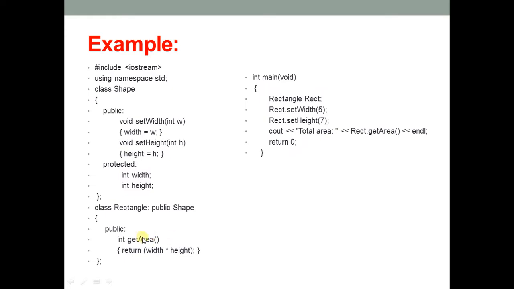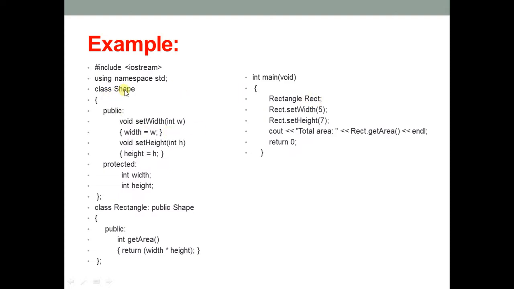Okay, and you can see here these two member functions, that means set width and set height, are available in the rectangle class also, and these two data members width and height are also available for the rectangle class by this method. And inside main you can see here we are not creating a parent class object.